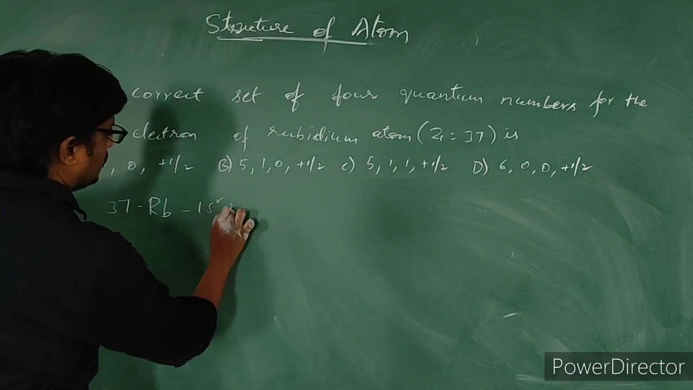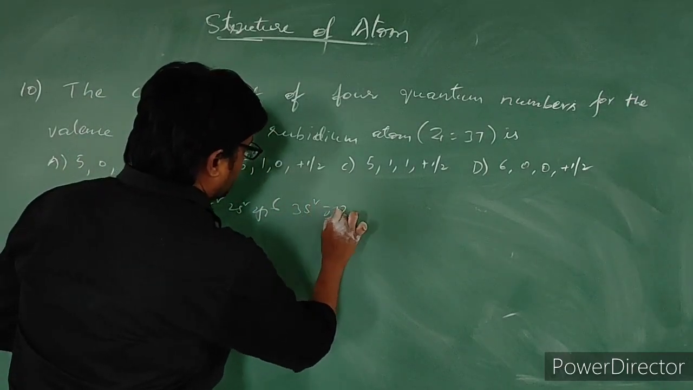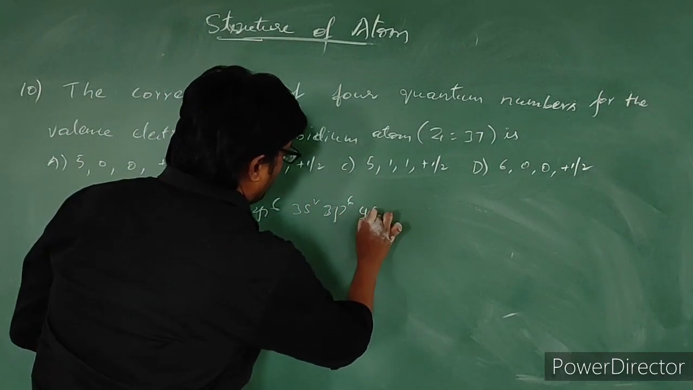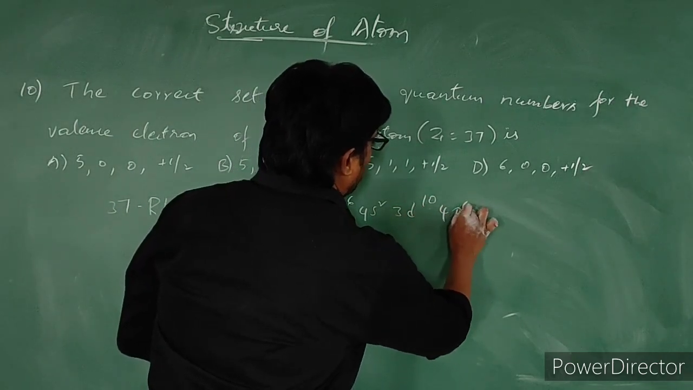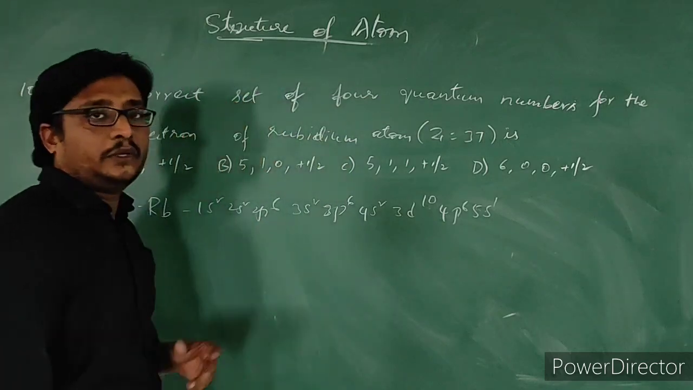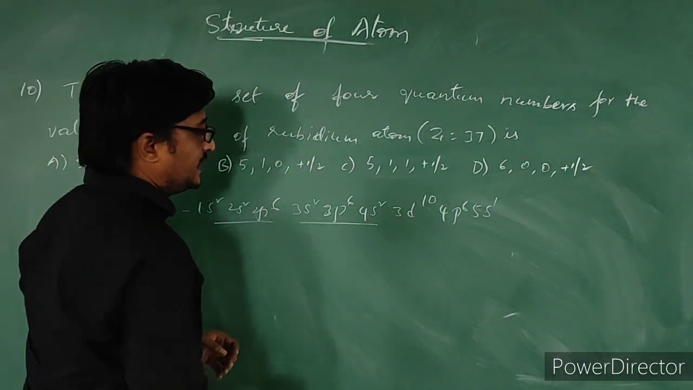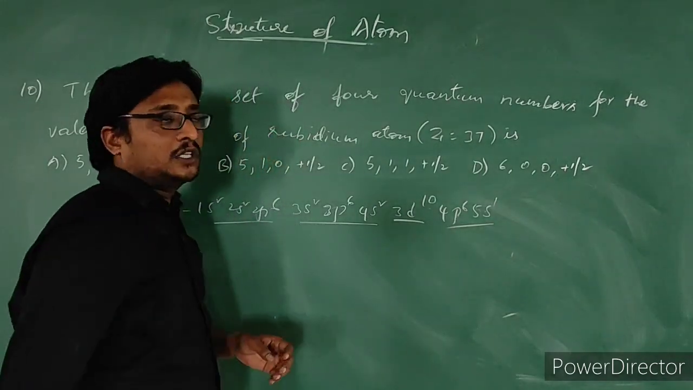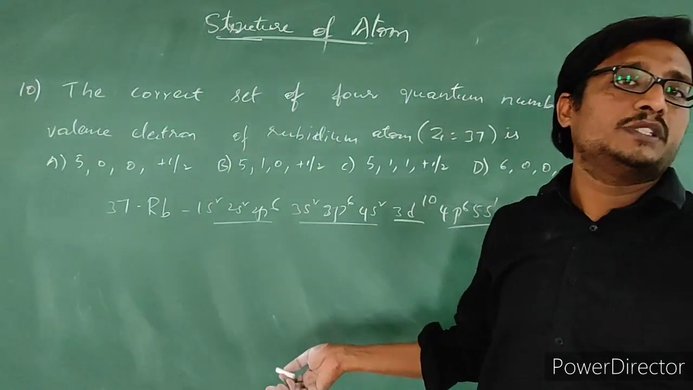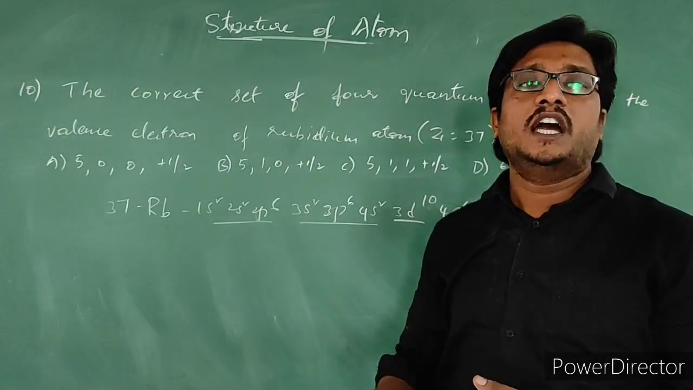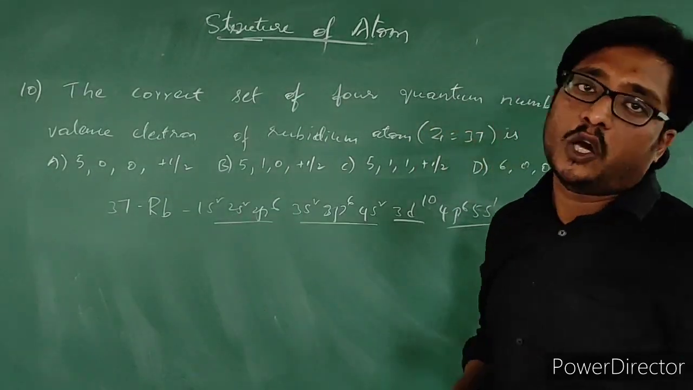So 1s2, 2s2, 2p6, 3s2, 3p6, 4s2, 3d10, 4p6, 5s1. You can see this. Okay, so 10 electrons, 10, 20, 30, 37. So how did the electrons get filled in these orbitals? Based on the 3 principles of Bohr, Pauli's and Hund's rule. By following those principles, we need to fill the electrons in the orbitals.